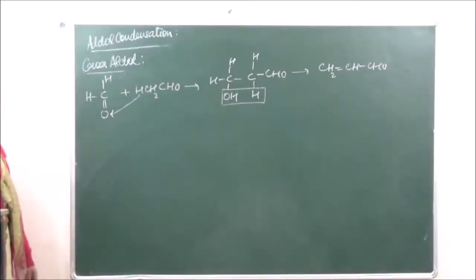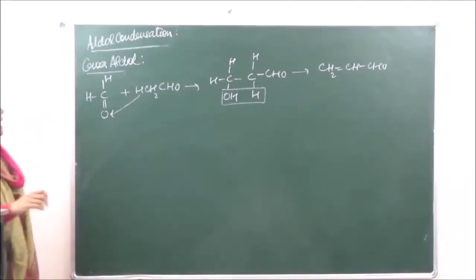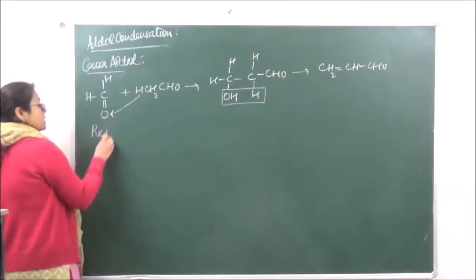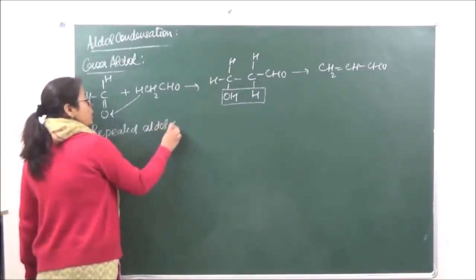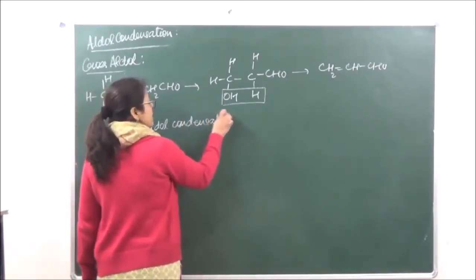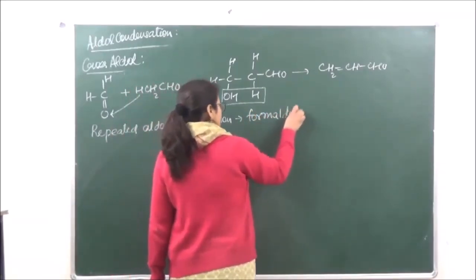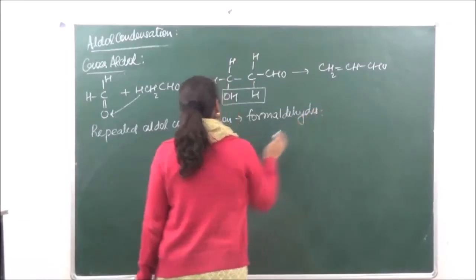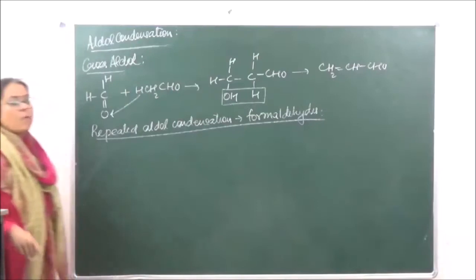Now when we are talking of only formaldehyde, it undergoes a special kind of condensation reaction and it is known as repeated aldol condensation, specifically in the case of formaldehyde.